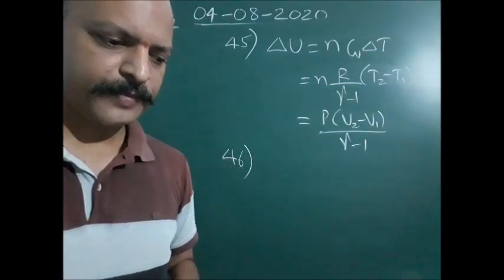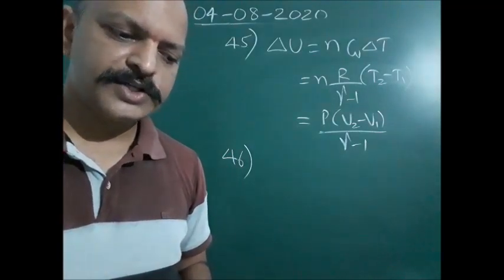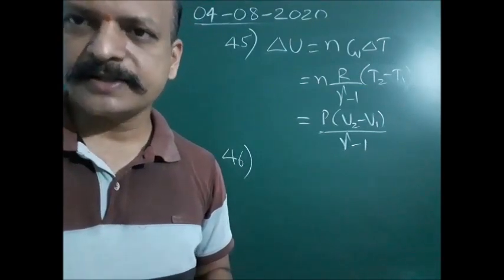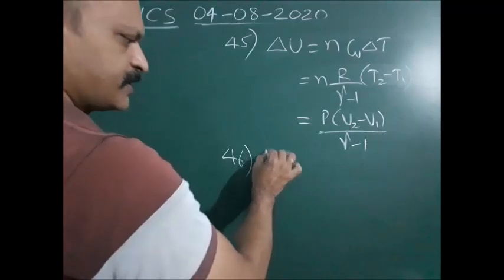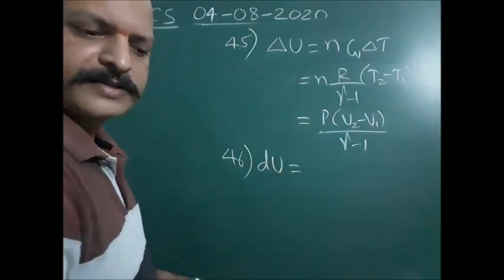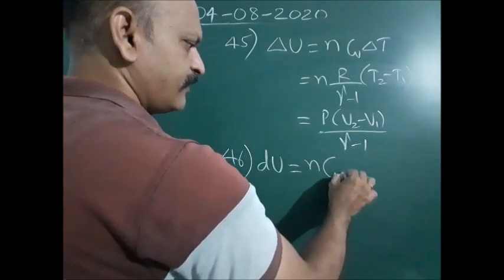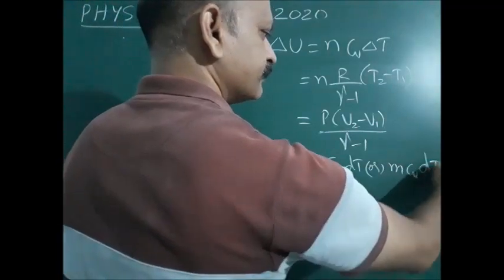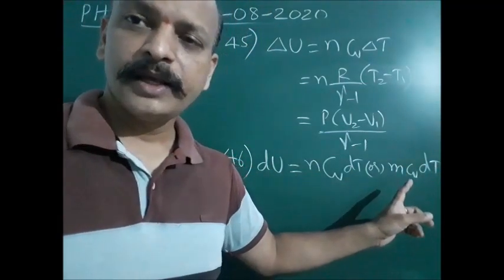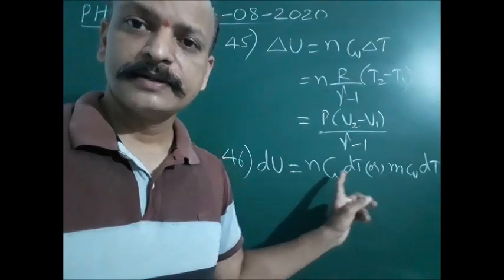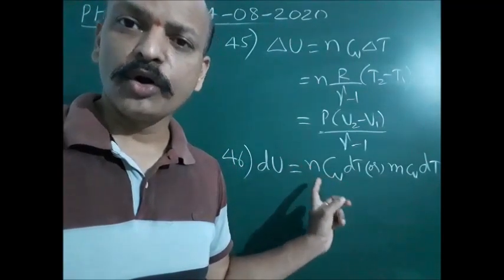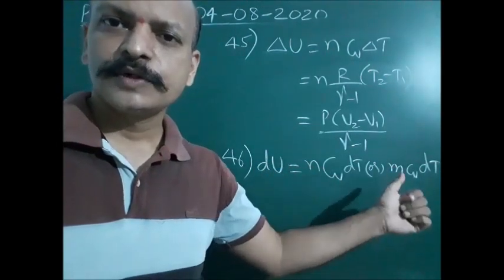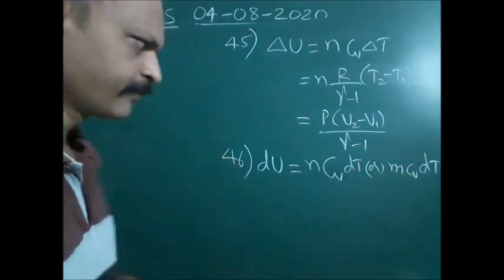Next, question number 46. What is the change in internal energy in joules when 10 gram of air is heated from 30 degrees Celsius to 40 degrees Celsius? The change in internal energy, delta U or dU, is n Cv dT or m small cv dT. Small cv is specific heat per unit mass. Capital Cv is specific heat per unit mole, the molar specific heat, right? But in the question we have the information about small cv. Therefore, let us take this formula.